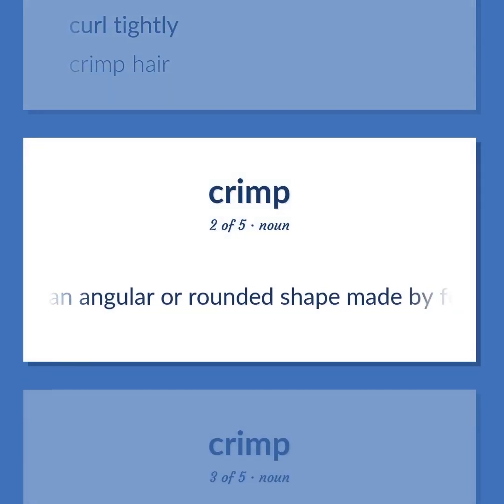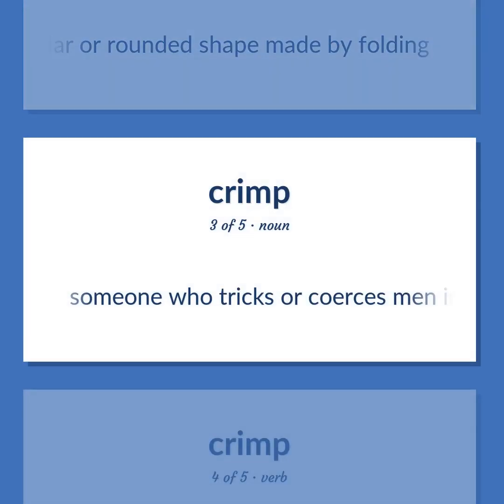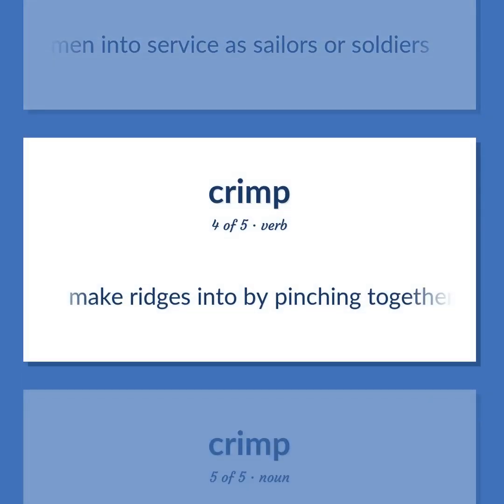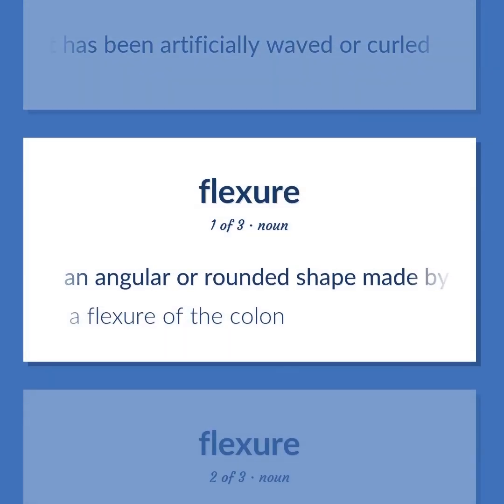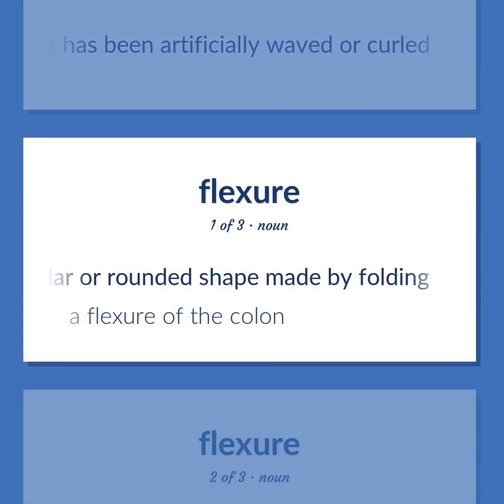An angular or rounded shape made by folding. Someone who tricks or coerces men into service as sailors or soldiers. Make ridges into by pinching together. A lock of hair that has been artificially waved or curled. An angular or rounded shape made by folding. A flexure of the colon.